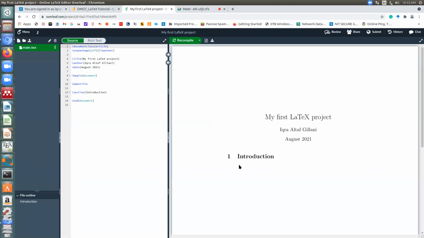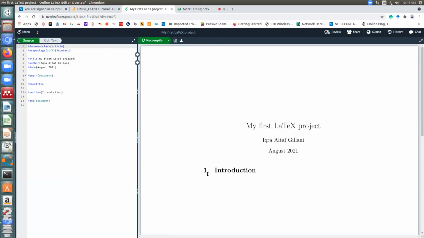Everyone, if you are at any point lagging behind, please stop me. I am assuming by these yes ma'am that everyone is there. Is everyone able to see this screen with three different sections? This is the PDF that will be generated from your LaTeX. This is where you will write your commands, and this is some background stuff, so you can just close it by clicking here. We'll keep just these two windows.